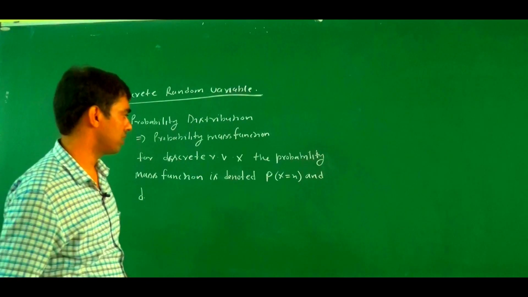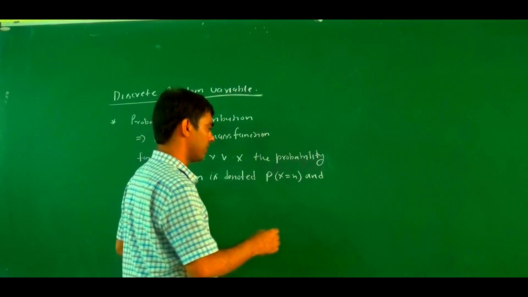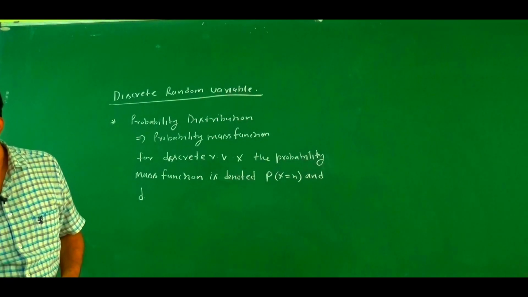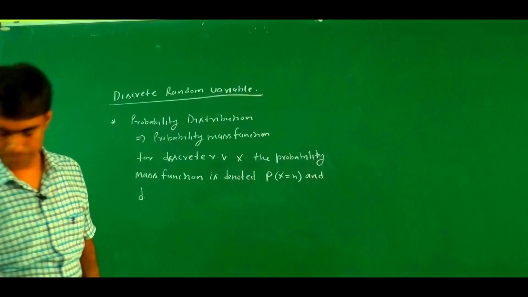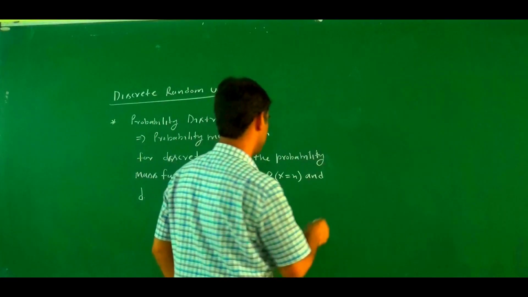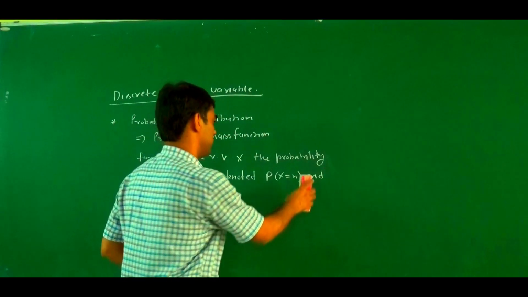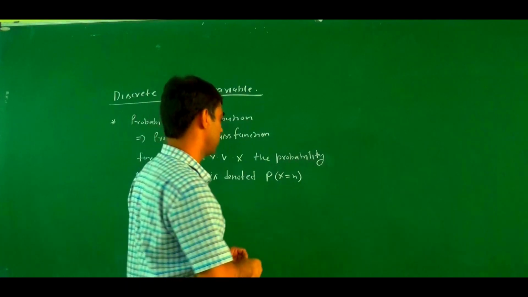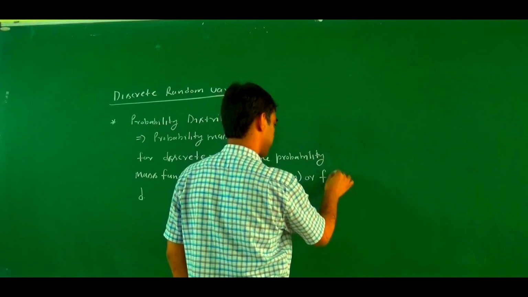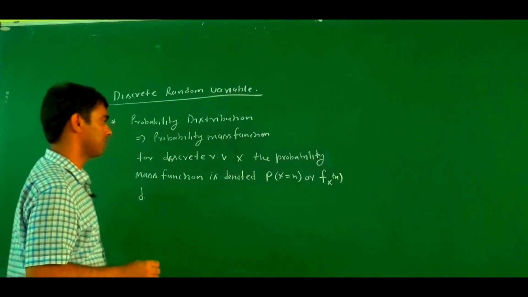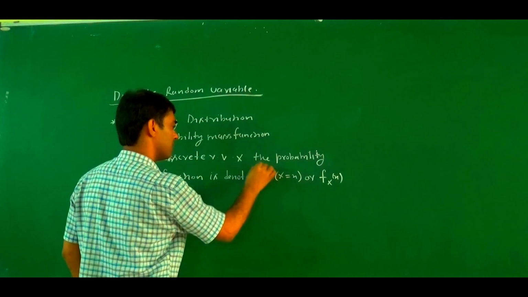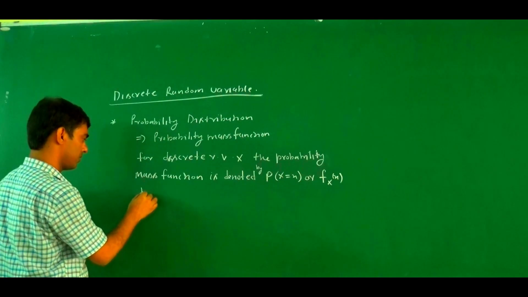You may also write it in this way, denoted by probability of X equal x, or f_X(x), and defined as